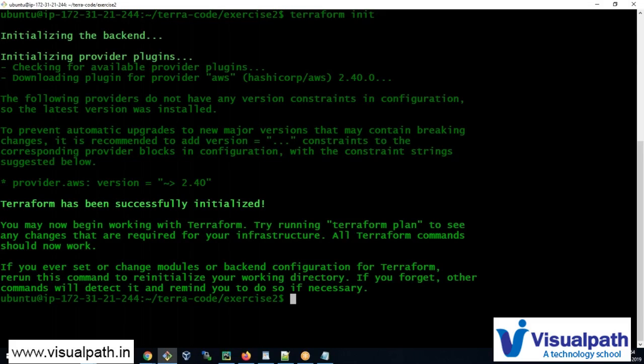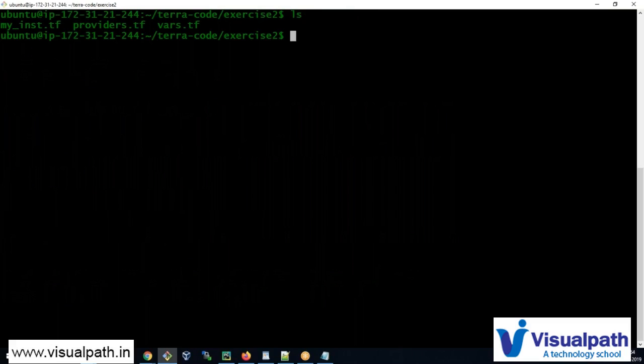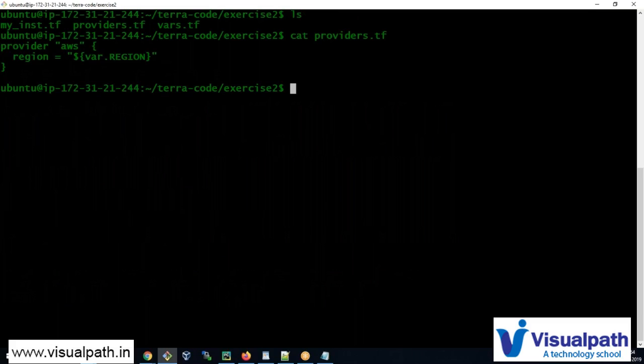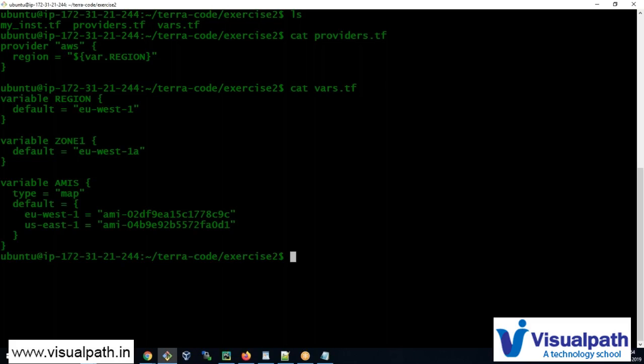Before I execute and plan, let me show you all the code. So we have providers.tf, where we have AWS, and here we are giving a variable for the region, which is an old style of giving a variable. Then we have defined our variables in vas.tf. We have three variables: region, zone1, AMIs. Okay, and we are using this already in here.